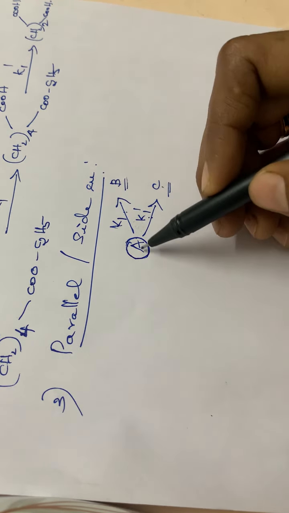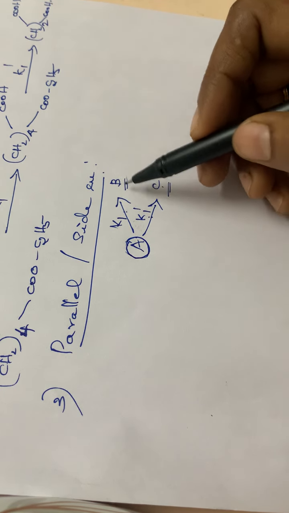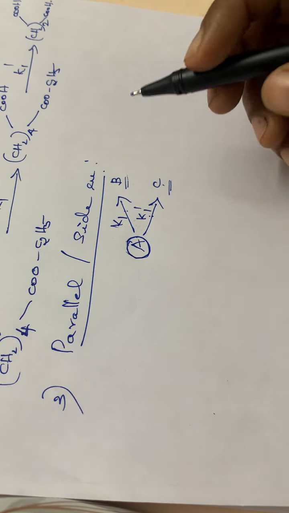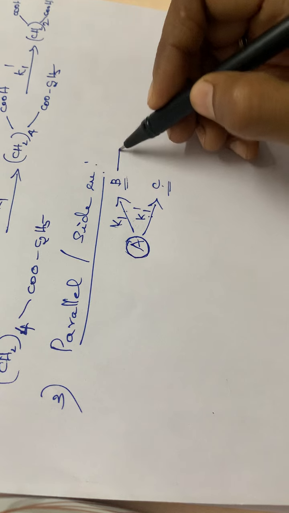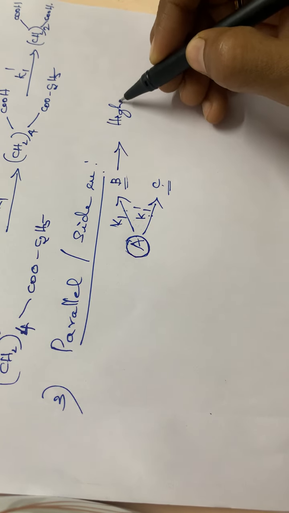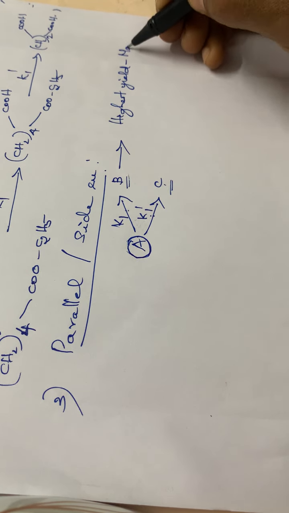So the reaction will be going on through different steps or different types, and we will be having different products. So through which step are we getting the highest yield? Suppose B has the highest yield, then we can call it the main reaction.